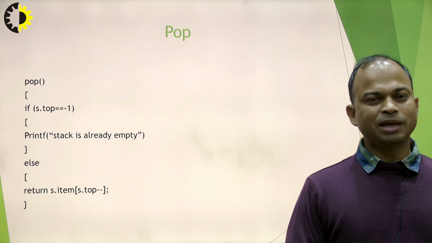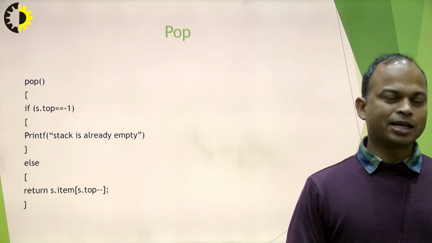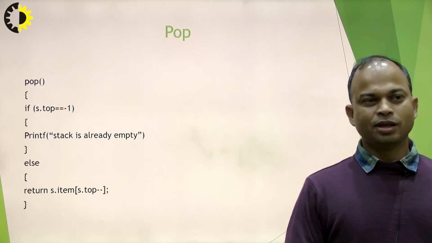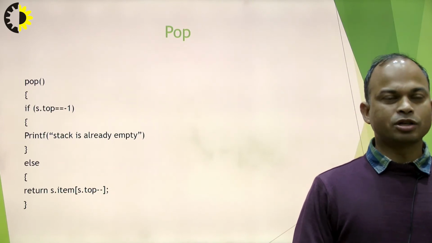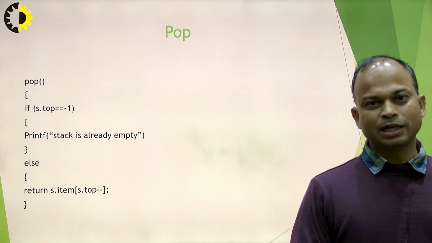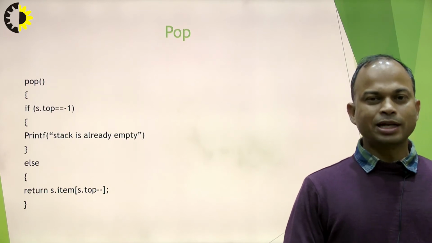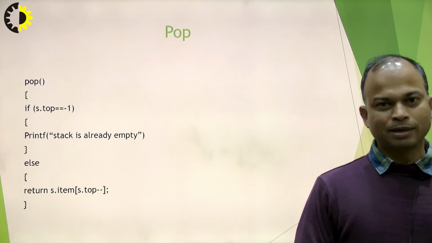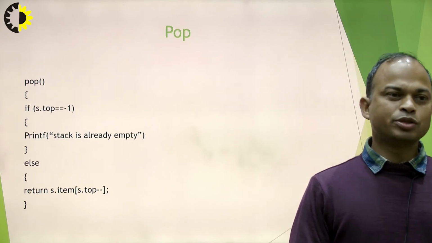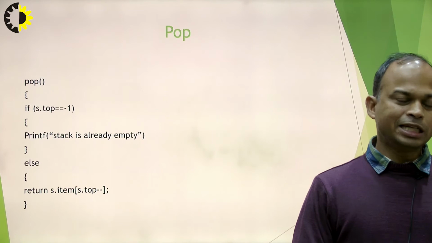For the deletion, we have to check whether my stack is empty or not. For this condition, we have here s.top equals -1. If top equals -1, our stack is empty and deletion is not possible. If a stack is not empty, then we can delete.